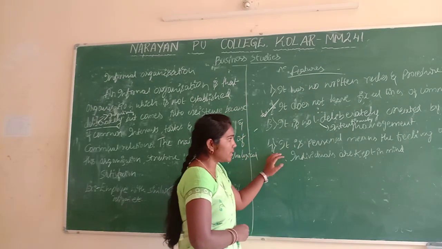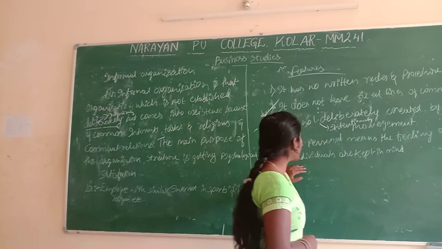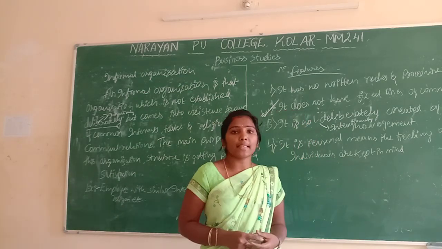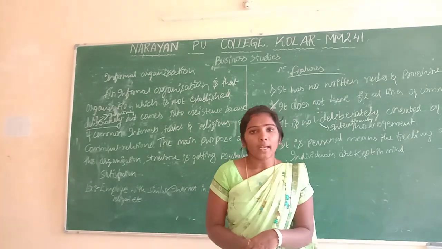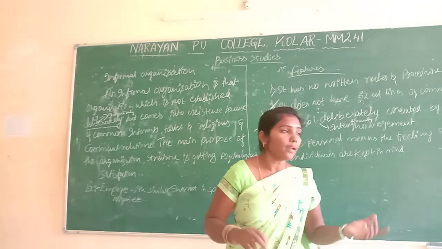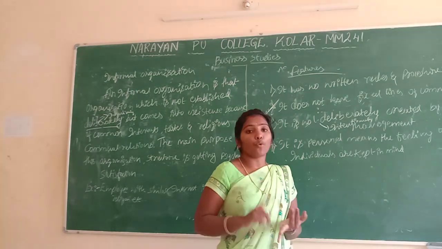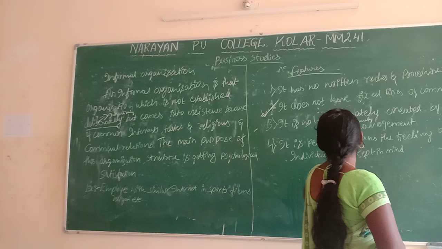And next is the personal feature. It is the feeling of the individual, kept in mind. Already I told you, a person who is an employee working in an active business is called a person.